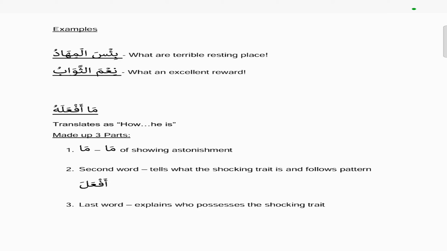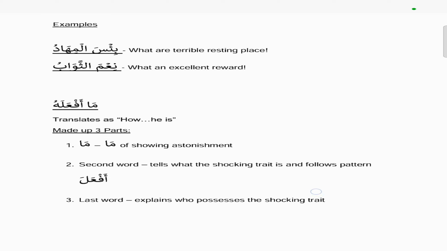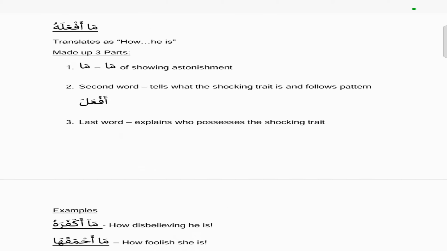And ni'ma thawabu, again ni'ma is the fi'l, and thawabu is the ism that comes after it. It's the outside dua, it's in rafa status. And then ni'ma indicates a positive surprise. So we say what an excellent, and thawab means reward. So we say what an excellent reward. And then we have here another one, ma af'alahu, which translates as how something he is. So again, you want to show amazement. So you can say how amazing he is, or how this he is, or how that he is.